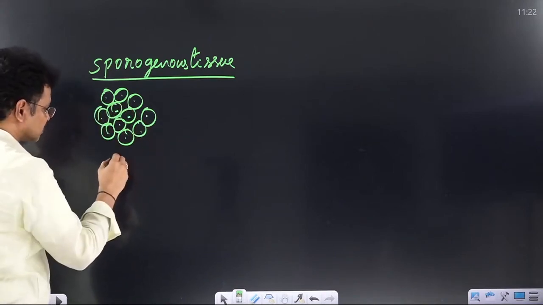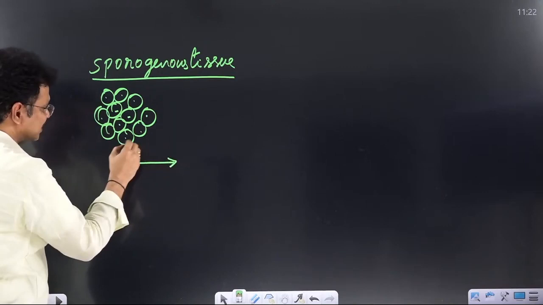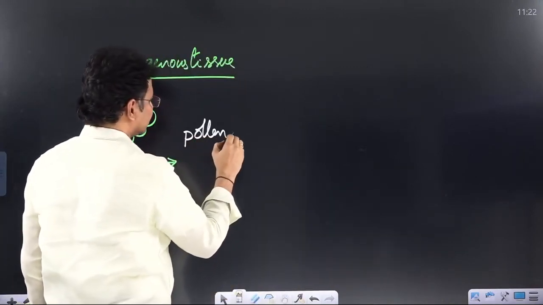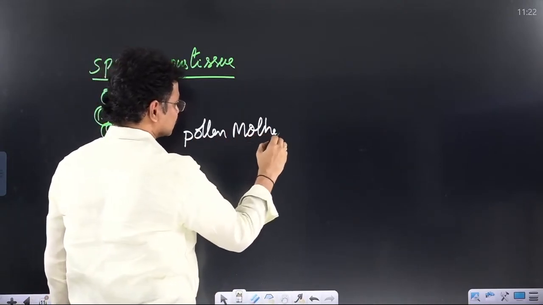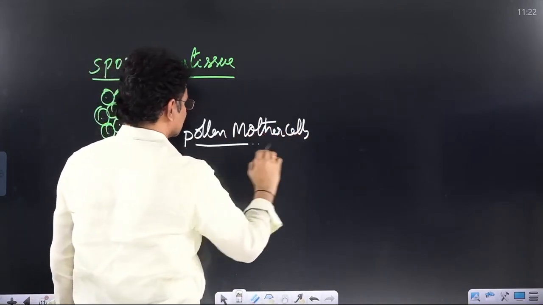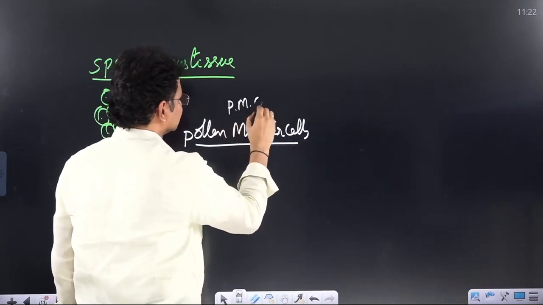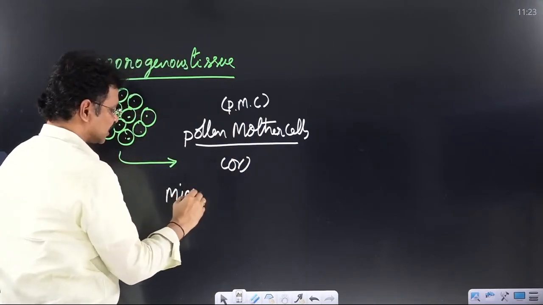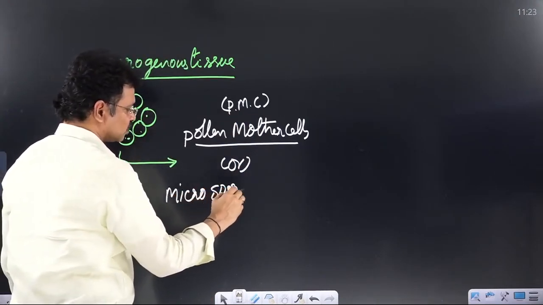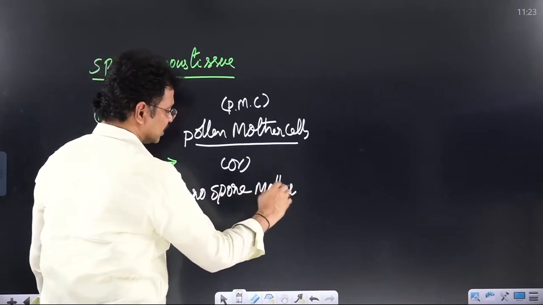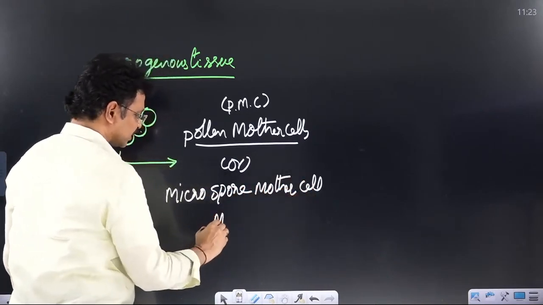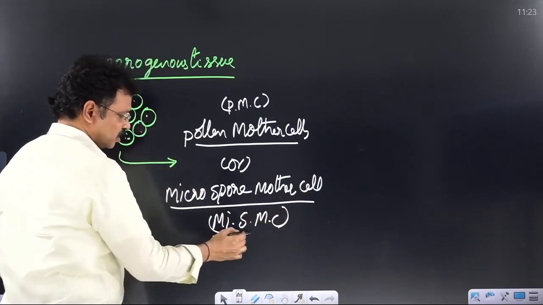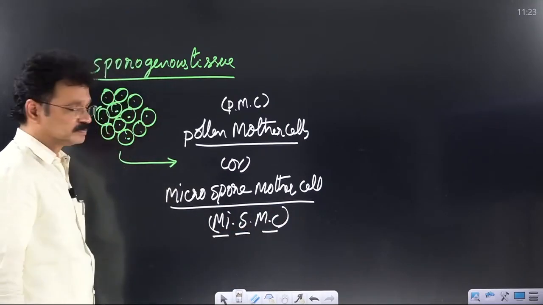Just before the pollen formation, majority of these cells are modified into pollen mother cells. Short name of the pollen mother cell is the PMC. Another name of pollen mother cell is the microspore mother cell. It is actually the technical name. Microspore mother cell, short name MSMC. MS microspore, MC mother cell.